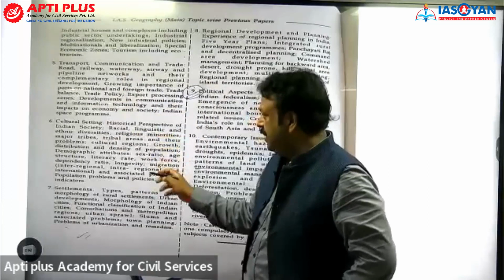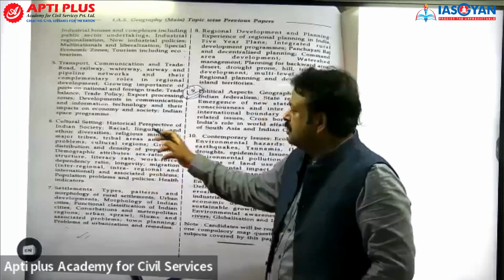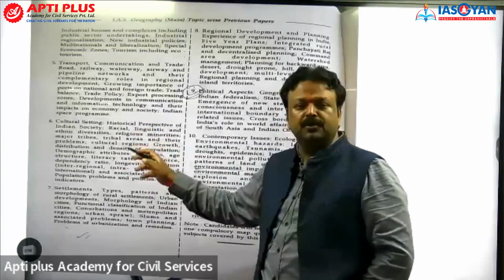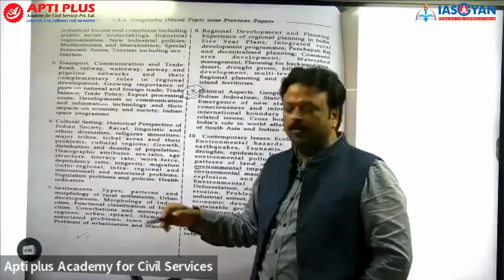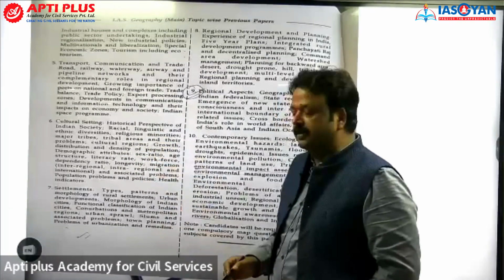Cultural setting, well, this is something which you find correlation with social issues. You'll find so many things part of social issue over here.